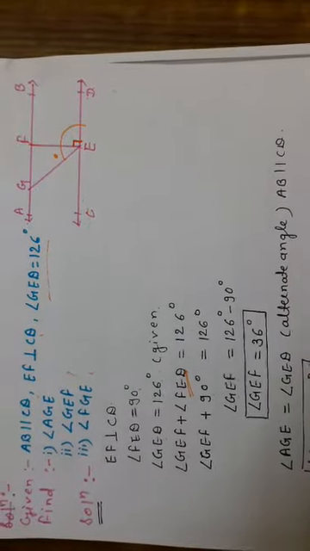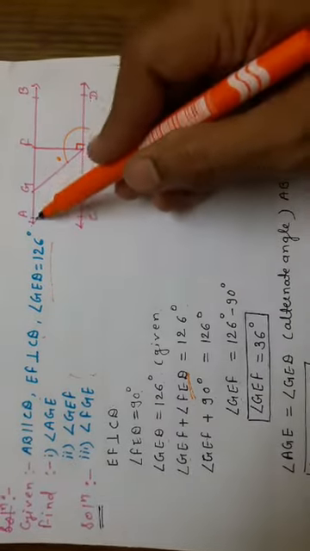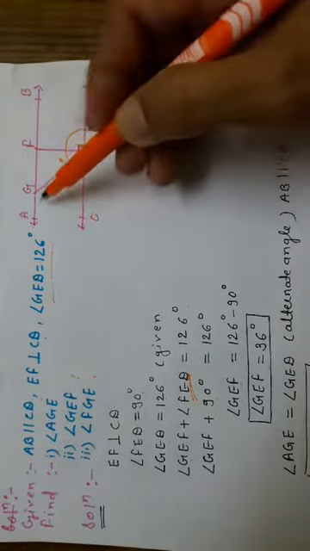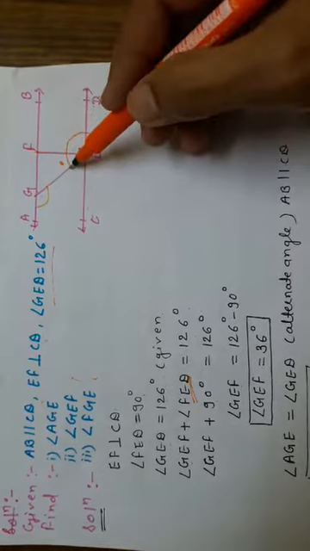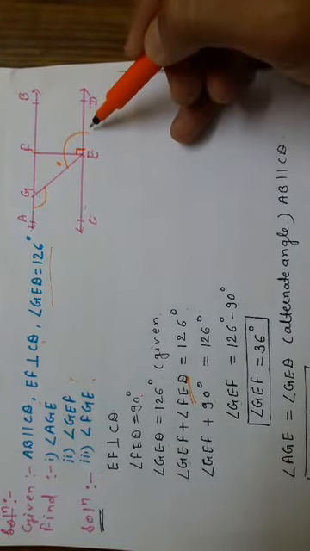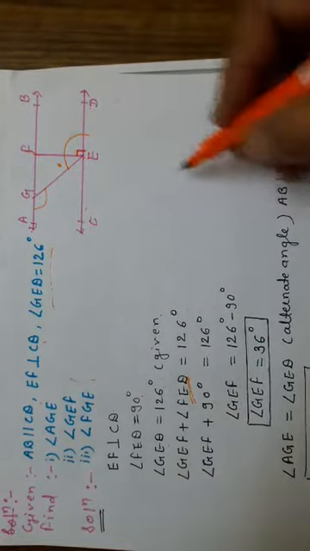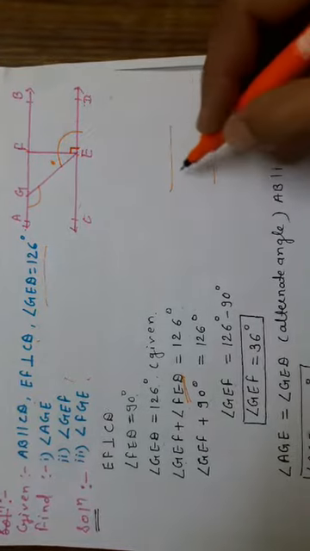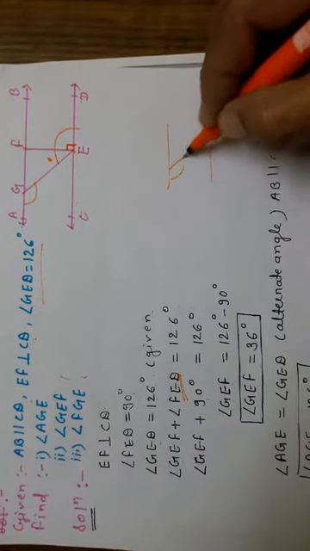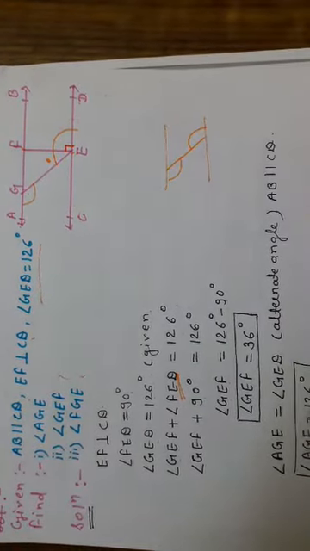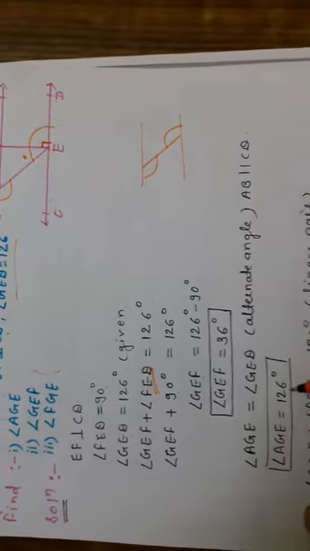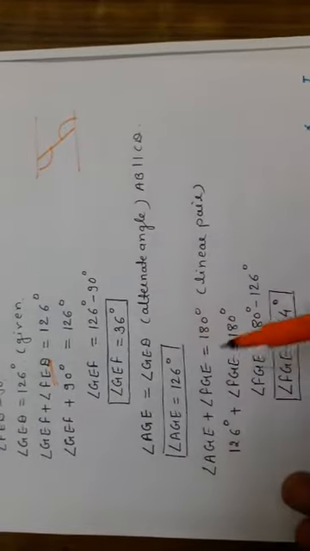Now the lines are parallel. That's why angle AGE is equal to this angle, that is alternate angles, because this line and this line are parallel. This is AGE, and this angle and this angle are alternate. That's why AGE we got here is 126 degrees.